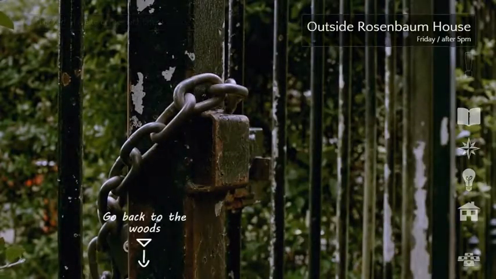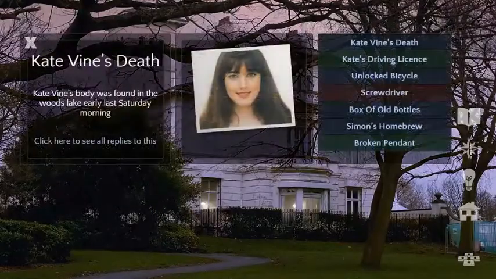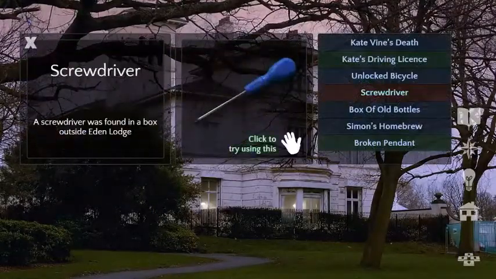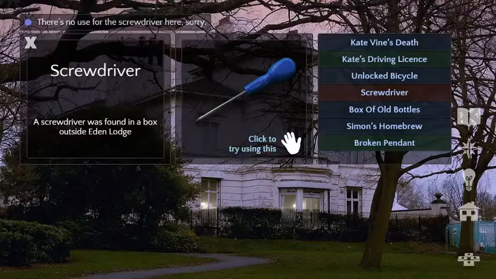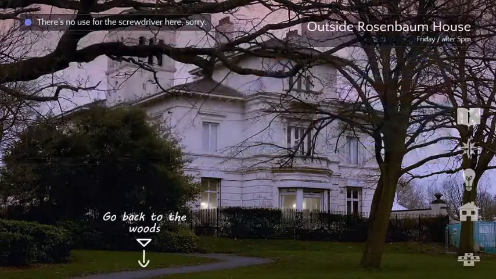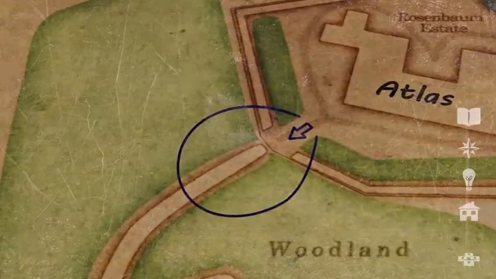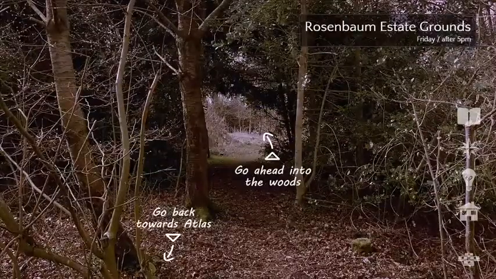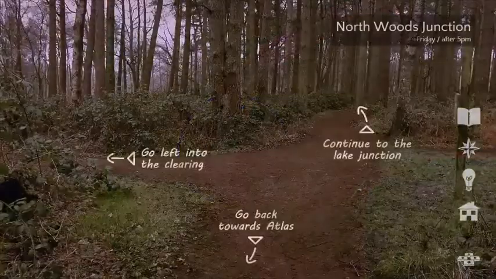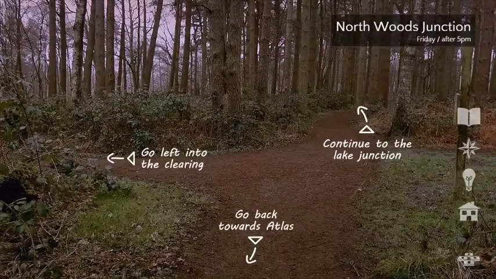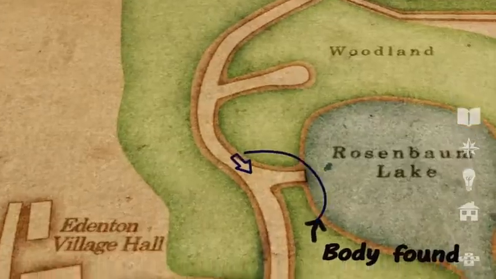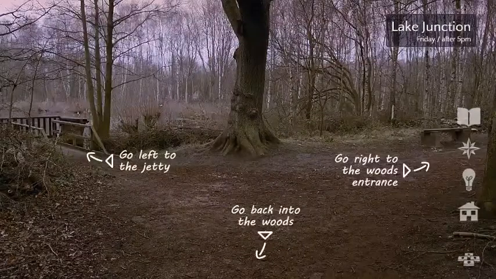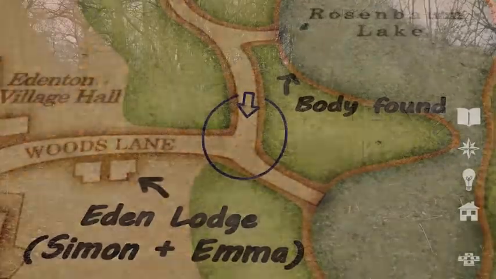So much for that. Use the screwdriver on it. Yeah. Pry the lock open with your screwdriver. Alright, so the rich people is not the way to go. I guess not. Who lives in a giant mansion only accessible by woods? I don't know. Maybe murderers. Maybe there's a way from the other way. Yeah, maybe.